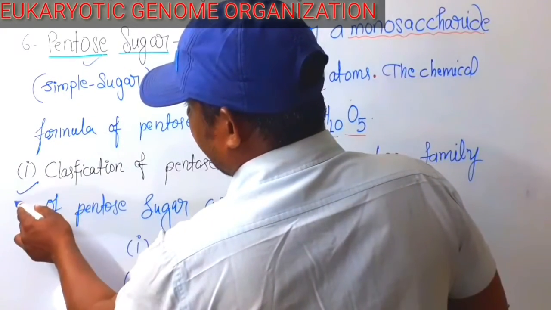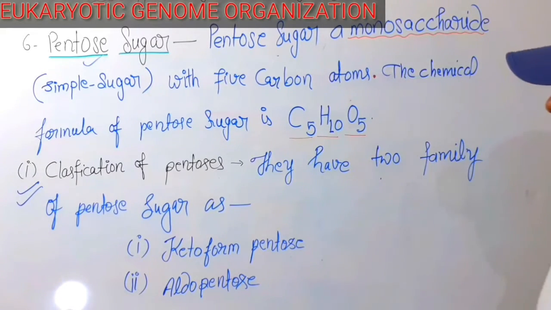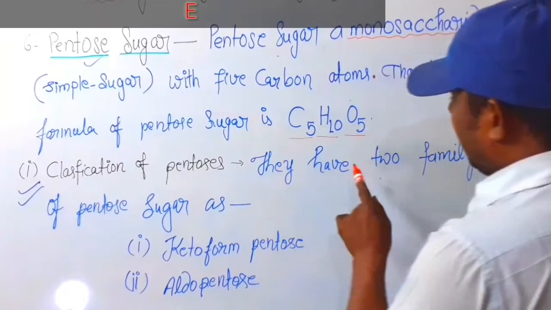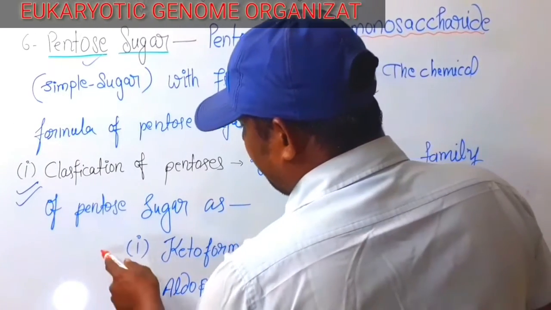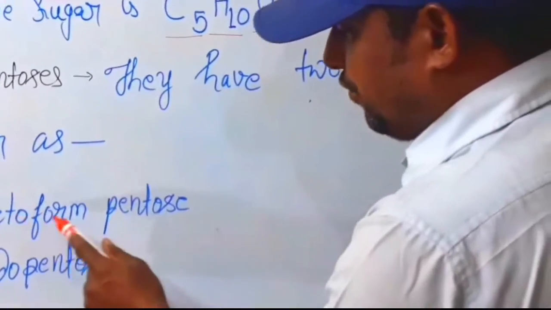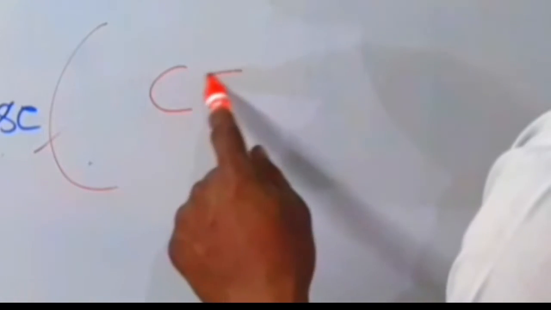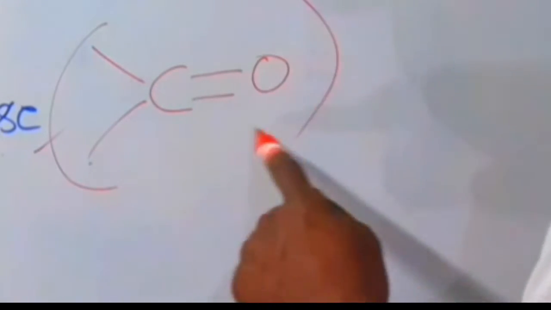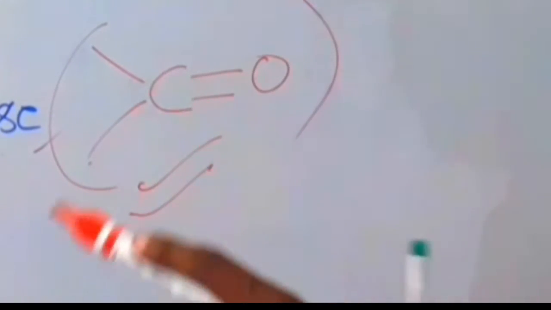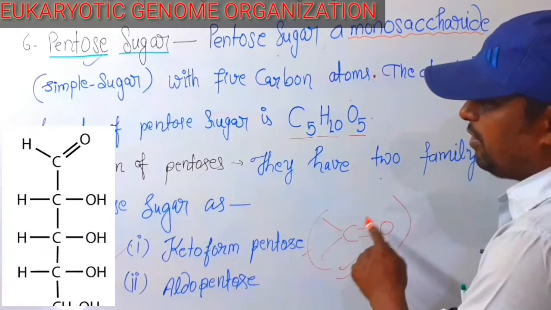Classification of pentose sugar. There are 2 families of pentose sugar. Family number 1 is called keto form pentose, when there is a carbon double bond oxygen with 2 other bonds, such a functional group is the keto form.